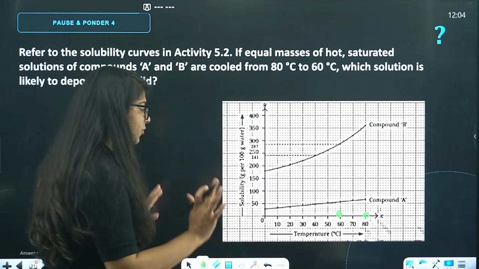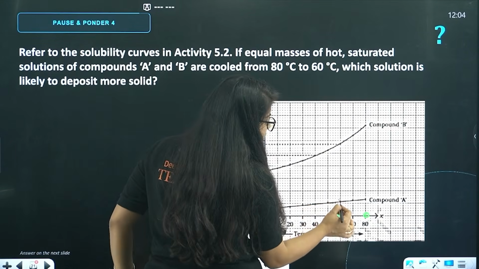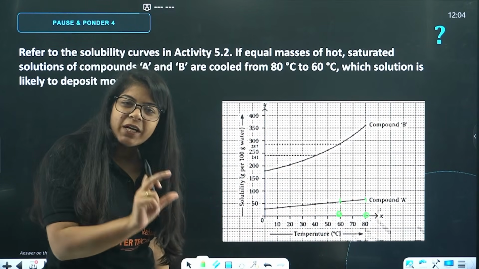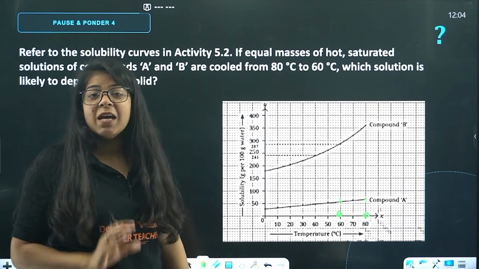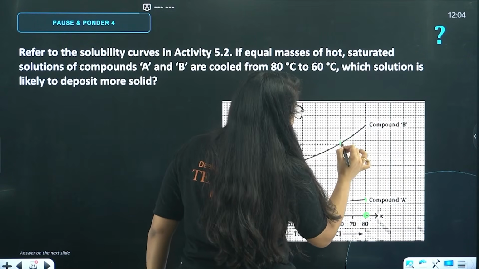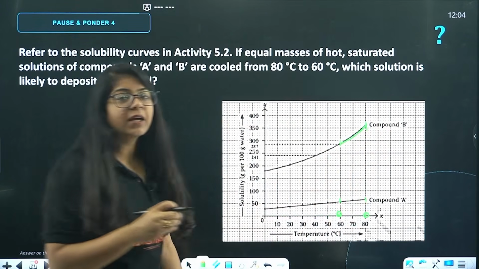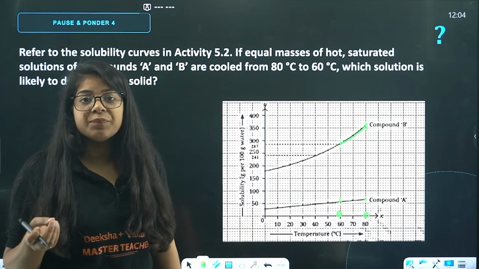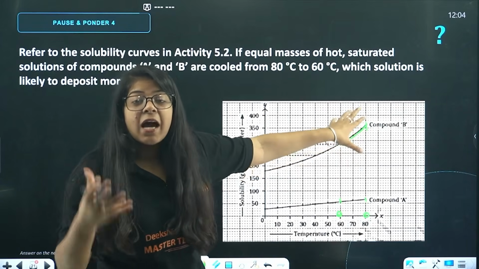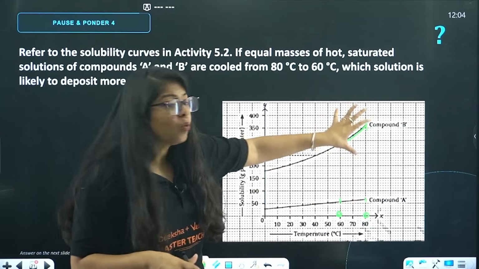Now, beta, just follow the curve when we increase the temperature. Here, we increase the temperature from 60 to 80, let's say. So, a little change in solubility occurs. When we cool it down, again a little substance will turn into solid. Here, see, at 60 degrees, a lot of change occurs. A lot of the solute starts getting dissolved in the solution. So, when we freeze it, a lot of the substance will again turn into solid. So, the answer is compound B.